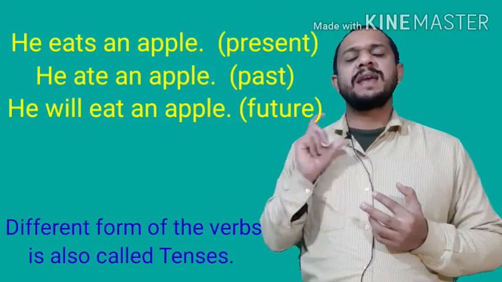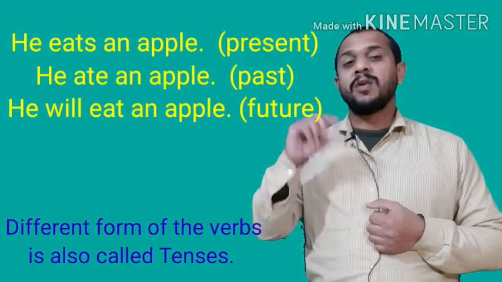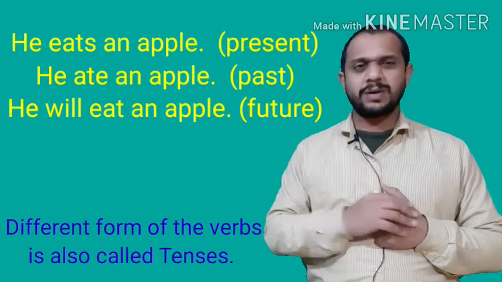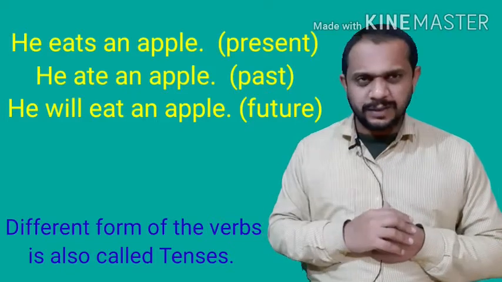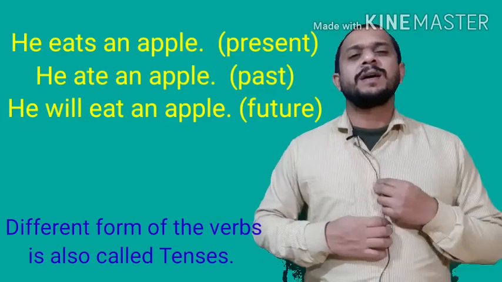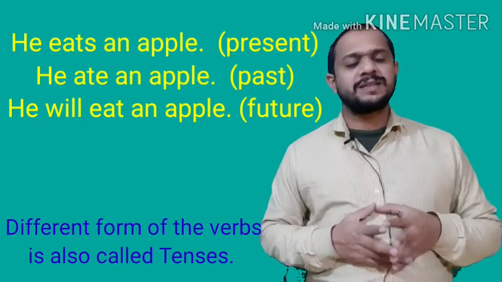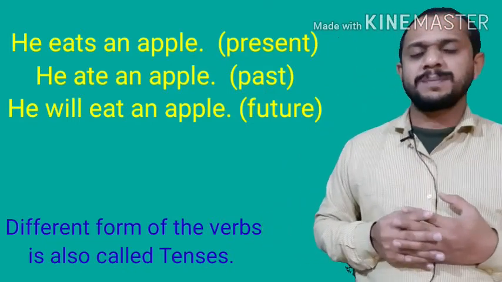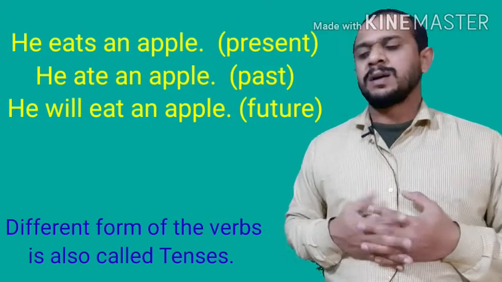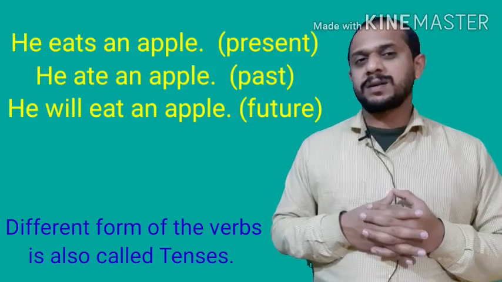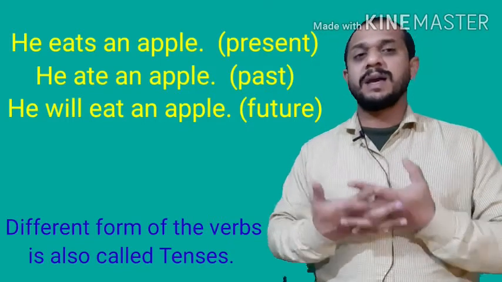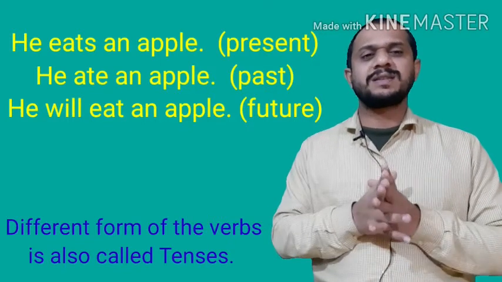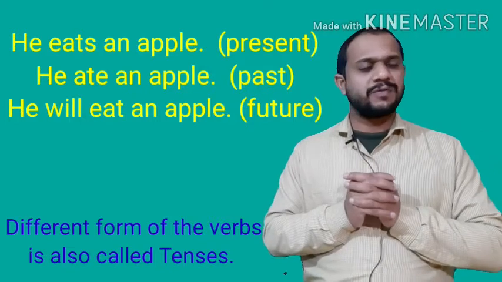Then he will eat an apple. So here will plus V1 is called future. So what is the difference in the sentences? Subject and objects are the same. But what is not similar? Not similar means the action. In the first sentence, you have V1 plus suffix.